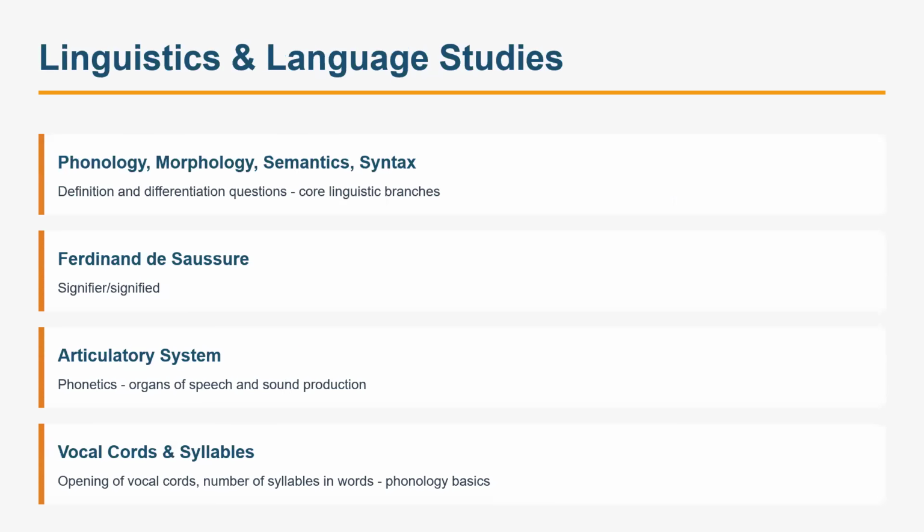In linguistic and language studies, there were questions on phonology, morphology, semantics, and syntax. I think all of us must have done that. Very easy questions, right? We had long sessions on that. Our ma'am must have taught all that. Ferdinand de Saussure's signifier and the signified, right? So many times we discussed. So it was also a very easy question.